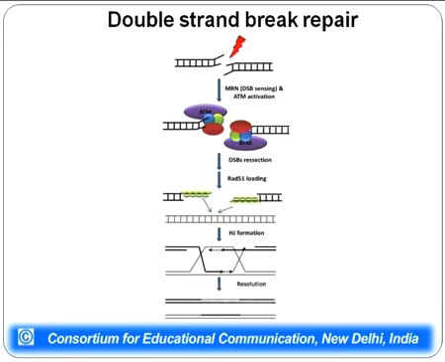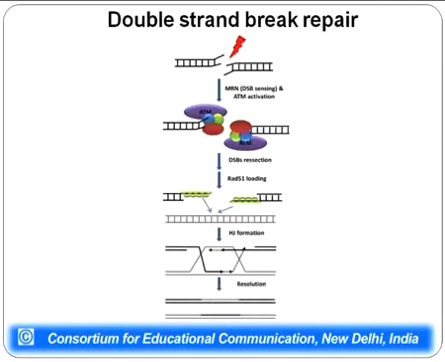Another mechanism is double strand break repair, as can be seen in the figure that both the strands of DNA are broken. So it requires that both the strands anneal to the specific position. Herein, certain proteins known as MRN protein and ATM protein are required. MRN protein is a protein which screens or senses the double stranded break, and it leads to activation of another protein known as ATM protein.